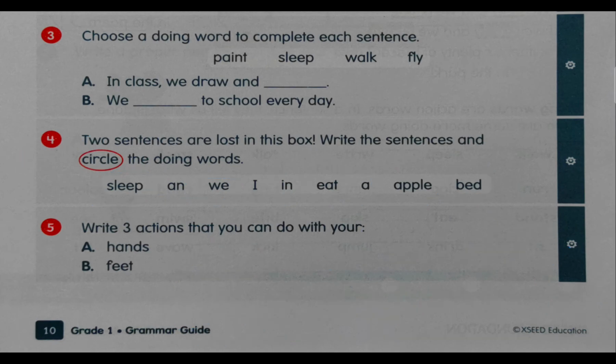Okay? And number 5 says write 3 actions that you can do with your hands and feet. Now what can you do with your hands? You can write, you can clap, and what else? You can wave. So you can write those 3 words, 3 action words here, okay? And what can you do with your feet? You can walk, you can run, you can jump, you can kick. Okay, so this is how you will write number 5.